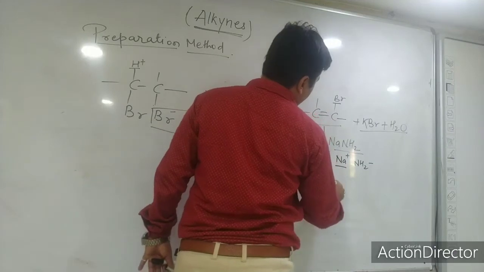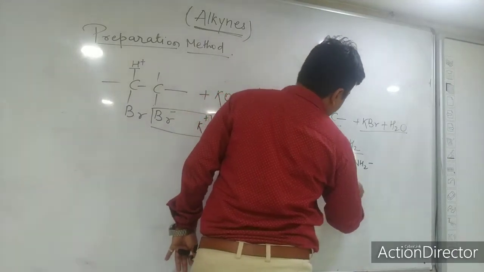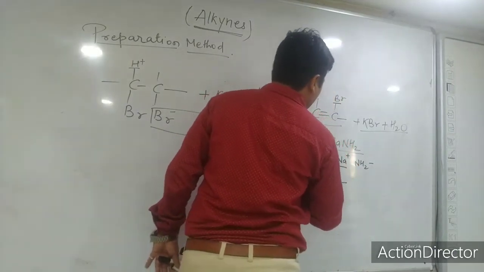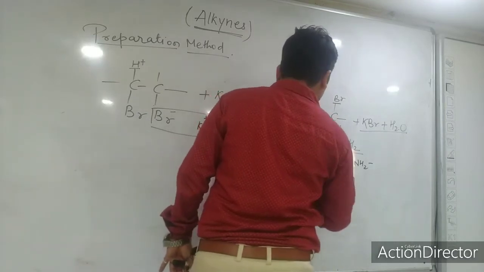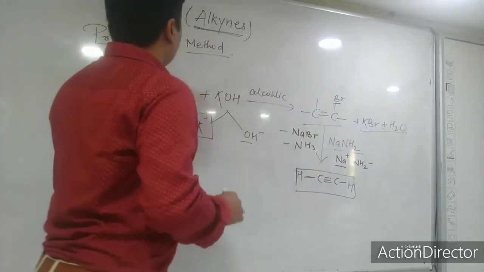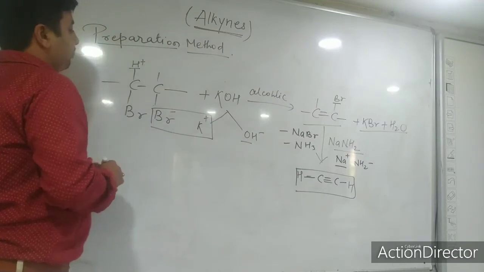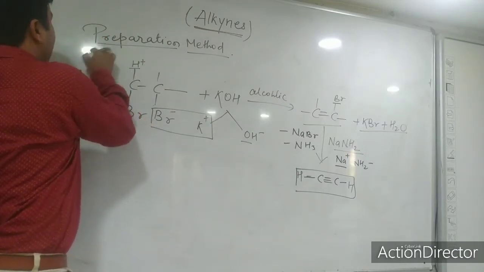So both are removed and you will get your main product, that is acetylene. So this is also the preparation method of acetylene from vicinal dihalides.